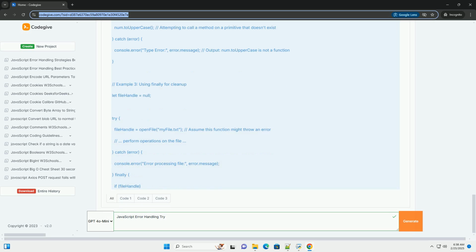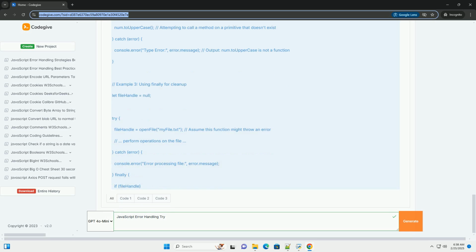Global error handlers. JavaScript provides mechanisms for catching unhandled exceptions at the global level. This can be useful for logging errors and preventing your application from crashing. 1. window.onerror, browser. In web browsers, you can use the window.onerror event handler to catch unhandled exceptions. 2. process.on('uncaughtException'), Node.js. In Node.js, you can use process.on('uncaughtException') to catch unhandled exceptions.